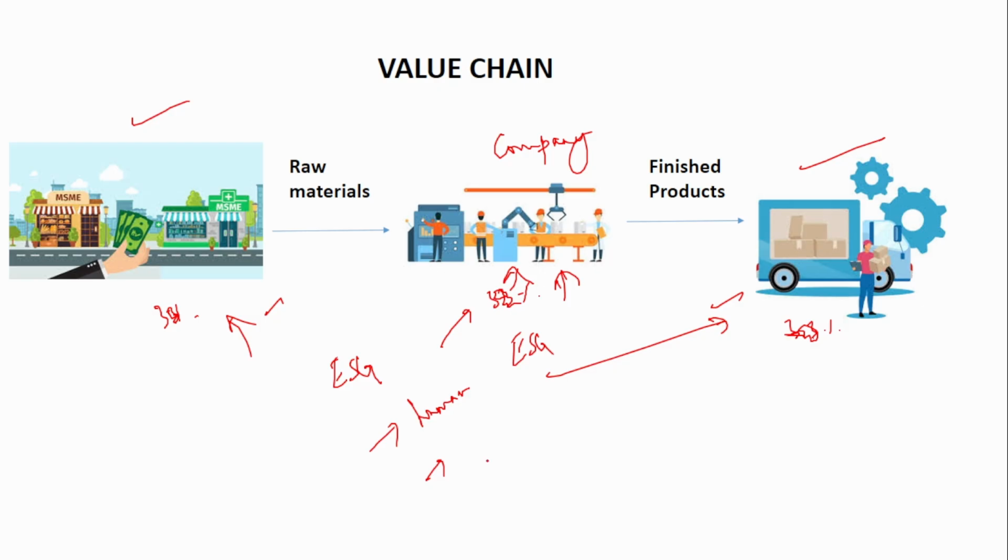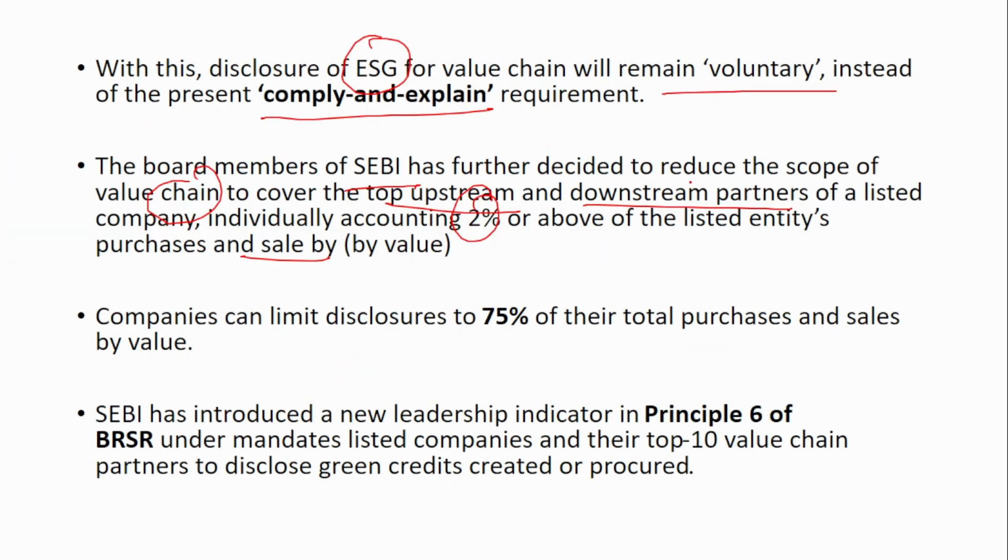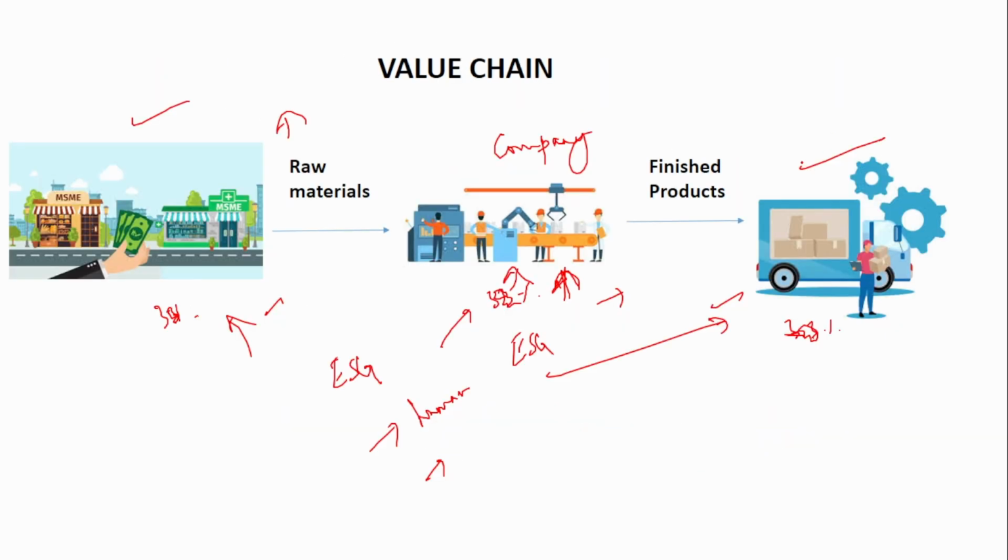So these kinds of impacts can happen in the indirect operation in the value chain. The direct operation is only this part, but this has very little impact on the ESG. That is why SEBI has told that it is very important to include the value chain in the ESG calculation. So if you see, it is the downstream that is mentioned here. It is the downstream partners and the upstream partners.